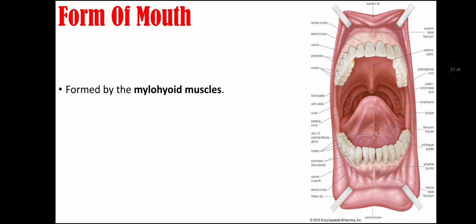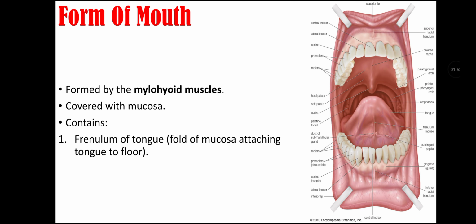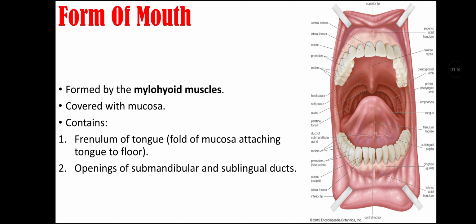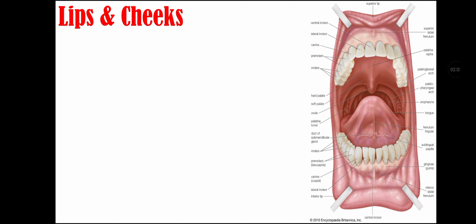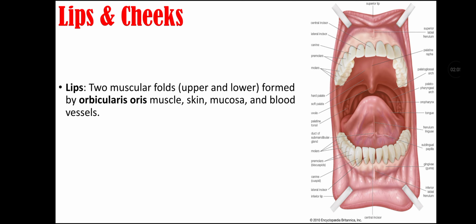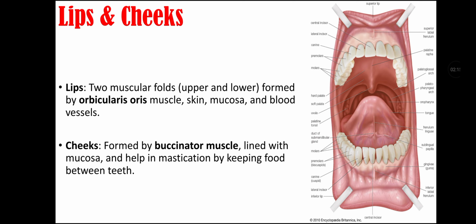Floor of the mouth. The floor of the mouth is formed by the mylohyoid muscle that is covered with mucosa that contains the frenulum of the tongue, that is a fold of mucosa that attaches the tongue to the floor, and also it contains the openings of the submandibular and sublingual ducts. Lips and cheeks. Lips are two muscular folds, upper lip and lower lip, that are formed by orbicularis oris muscles, skin, mucosa and blood vessels. Cheeks are formed by buccinator muscles that are lined with mucosa and help in mastication by keeping food between the teeth.